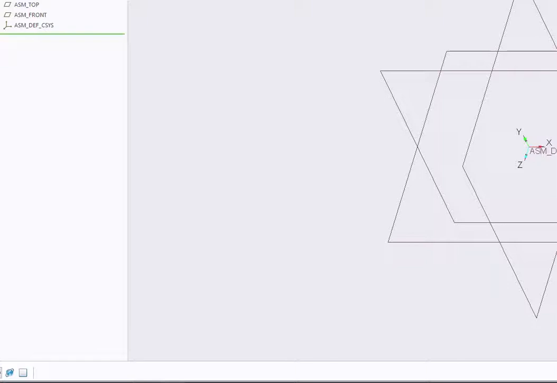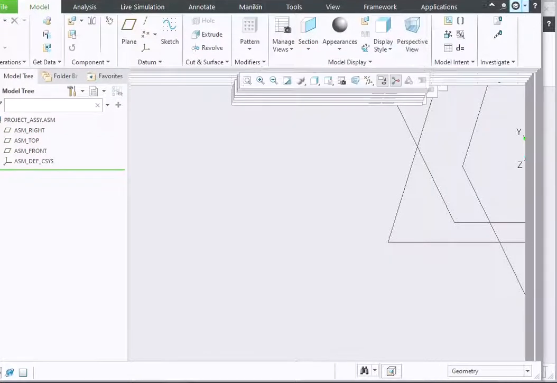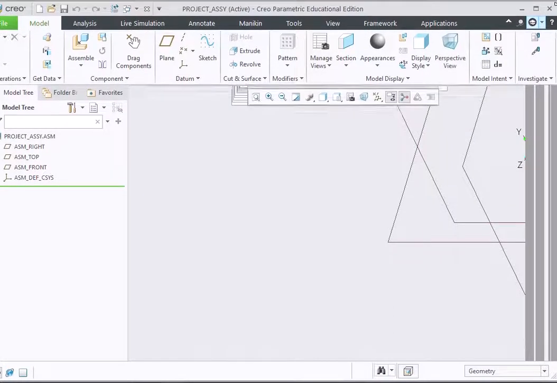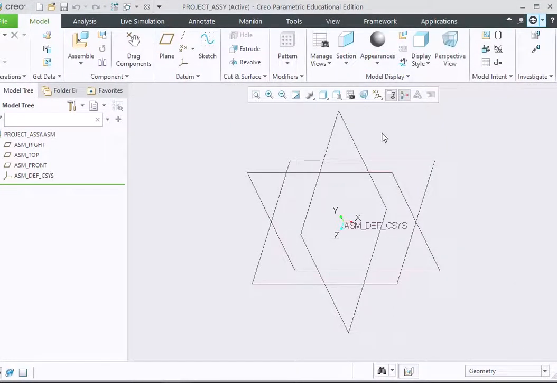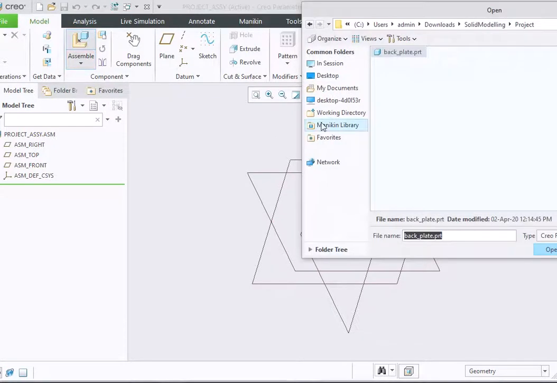Now let's just resize this so as it appears in our window. That's it. We're going to assemble something here. So what assembly we're going to put in? The backplate's there. It's already been saved in our folder called project and available to us.